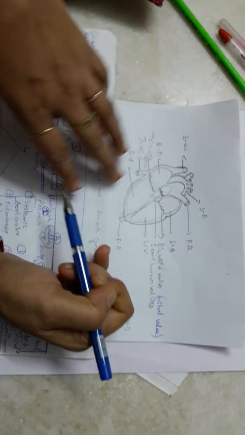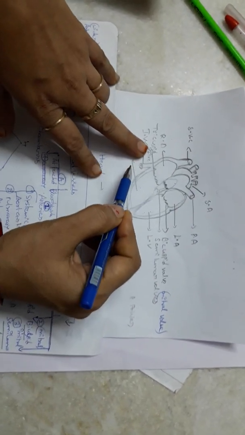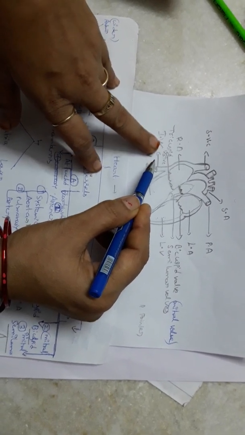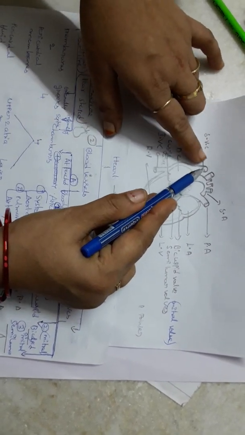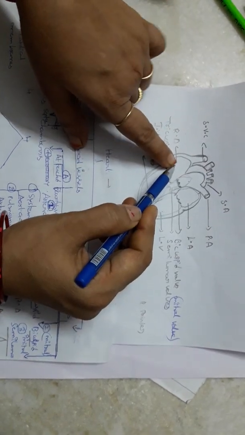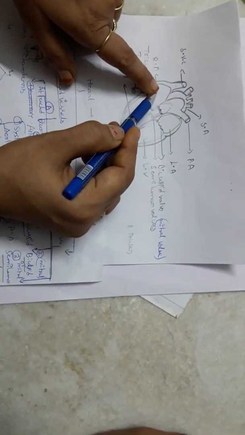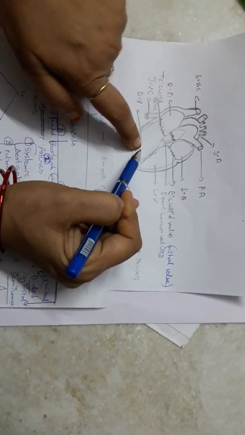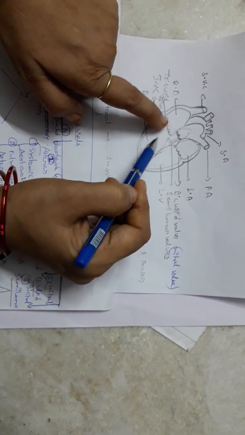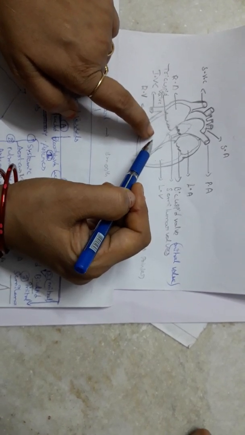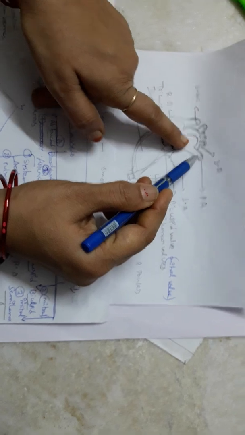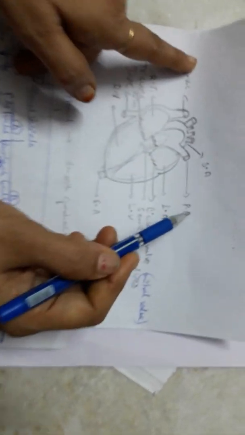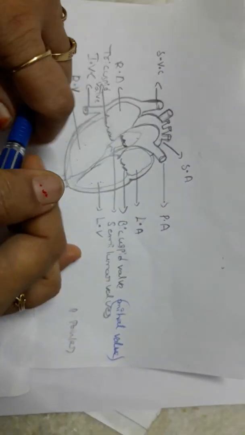Flow of the blood: from the inferior body parts, the blood is collected by the inferior vena cava, and from the superior parts by the superior vena cava, into the right auricle. When it enters the right auricle, it passes through the tricuspid valve into the right ventricle. When the right ventricle contracts, the blood enters the pulmonary artery to the lungs, and it is purified in the lungs, and again it is collected by the pulmonary veins.